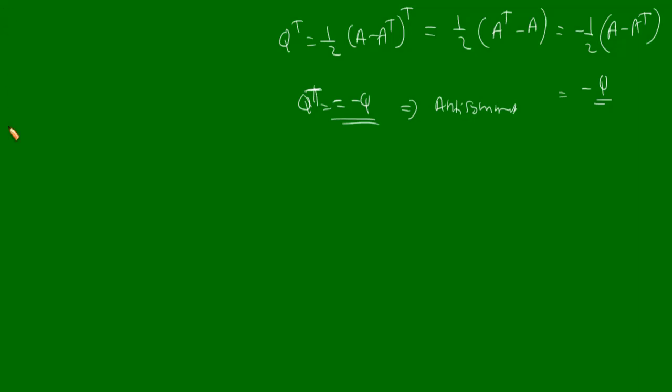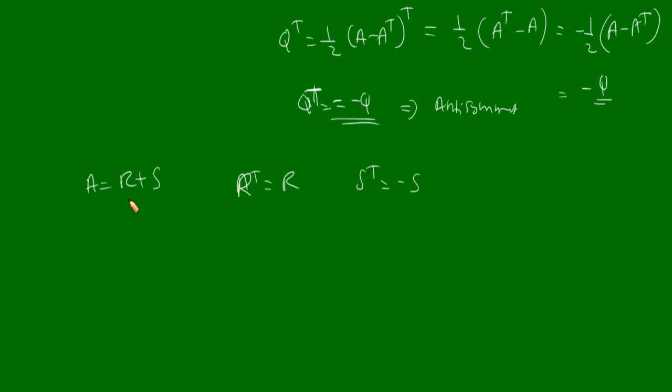So let us consider A is equal to R plus S as some other possible representation, and R transpose is equal to R, and S transpose is equal to minus S. So R is the symmetric part and S is the anti-symmetric part. Okay.